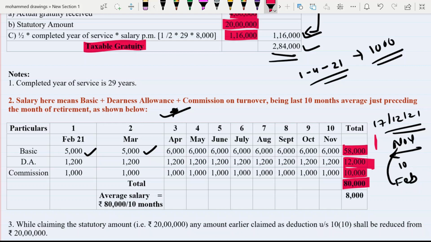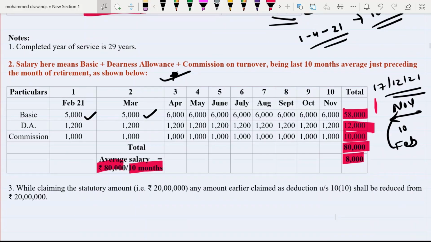And it must be divided by 10 because you want to find out the mean. Mean means sum of observations divided by number of observations. So here the sum of observations is 80,000, the number of observations is 10. If you divide it, you will get 8,000. So that is why we have written 8,000 here. So this is a very simple point for gratuity.